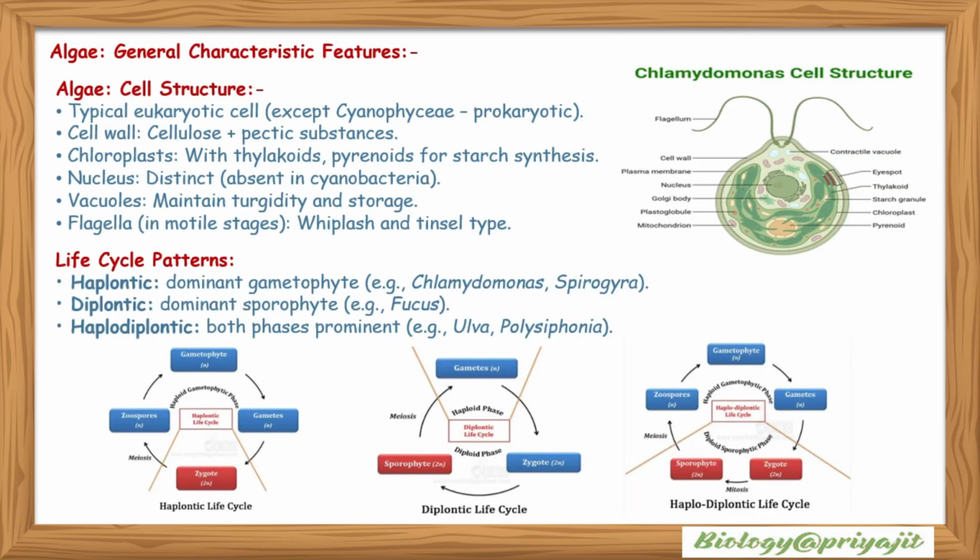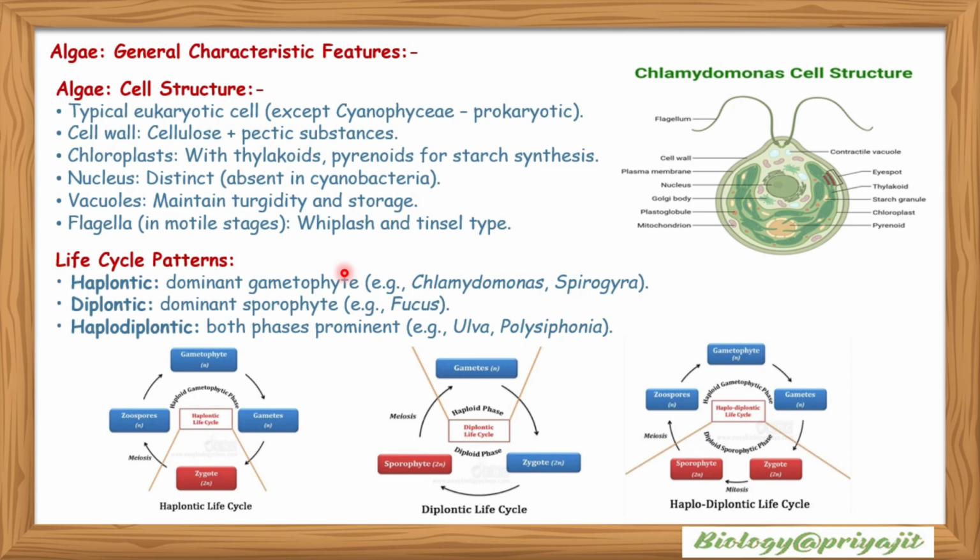Algae general characteristics and features include their cell structure. They are typically eukaryotic cells except Cyanophyceae, which are prokaryotes. Their cell wall includes cellulose and pectic substances. They have chloroplasts with thylakoids and pyrenoids for starch synthesis. Their nucleus is distinct, which is absent in cyanobacteria. Their vacuoles maintain turgidity and storage. They have flagella in their motile stages, which are whiplash and tinsel type.